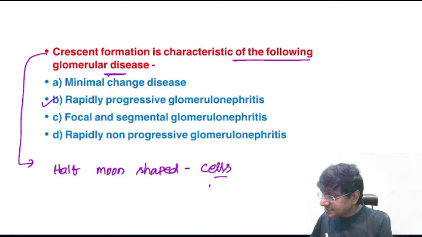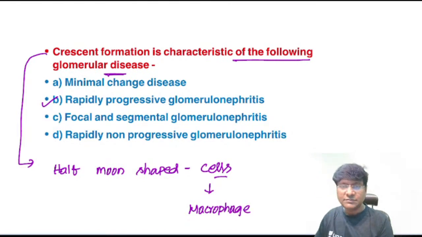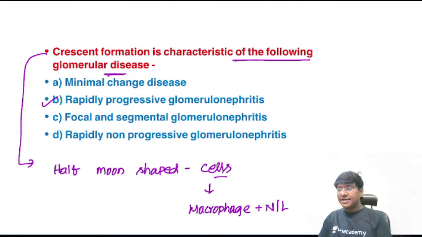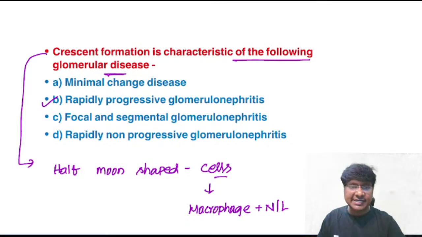So what are the cells which will be accumulated here? That will be the inflammatory cells, that is your macrophages, or even your neutrophils or lymphocytes will be accumulated in this place. Okay, so that is about your crescent formation, which is very classical in RPGN.